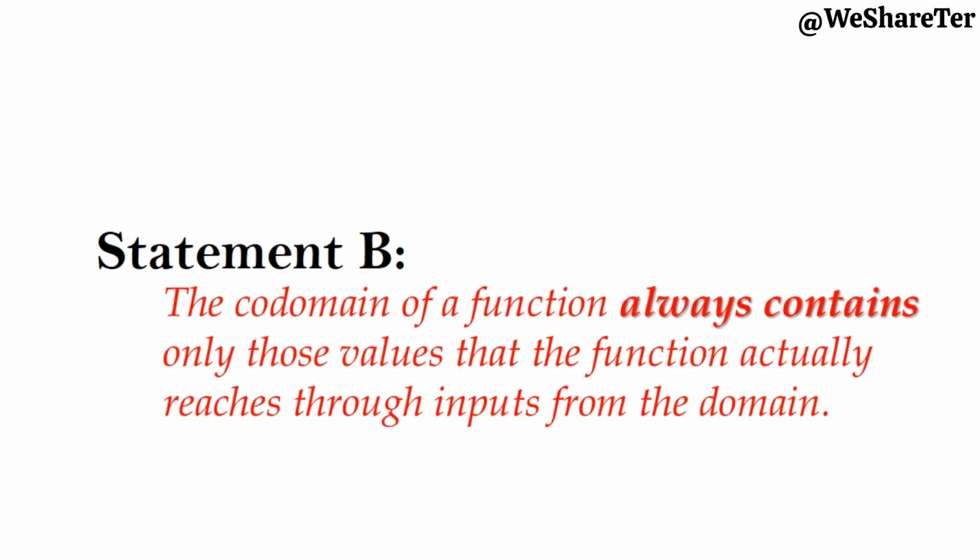The codomain of a function always contains only those values that the function actually reaches through inputs from the domain. Very obvious that this sentence is false. Note that the codomain is the set of possible outputs. It can include values the function does not actually produce. Those are in the range.